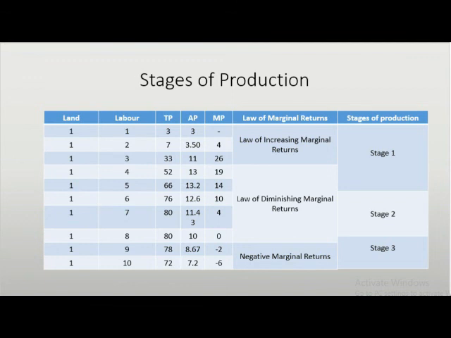This is because an extra worker adds less to the total output than the previous workers, as the workers are unable to cope with the fixed inputs, such as workspace and machines, which results in declining marginal labour productivity. A rational producer will continue to produce at this stage, as he can still increase TP by increasing the quantity of labour used. Basically, stage 1 is known as the law of increasing marginal returns.